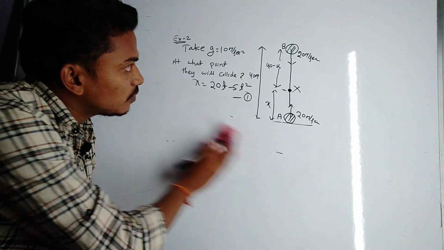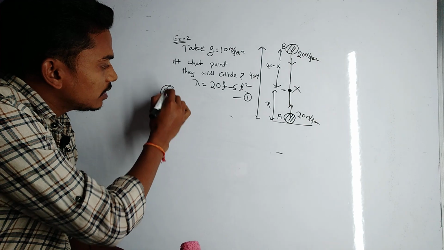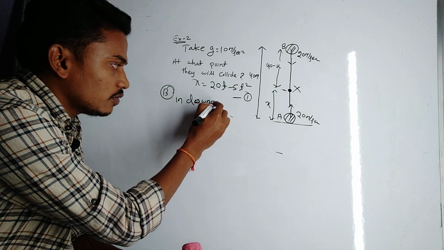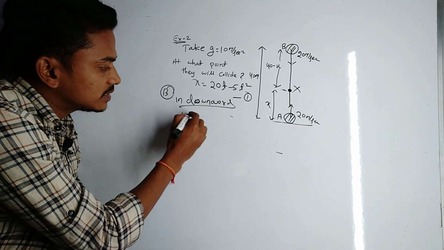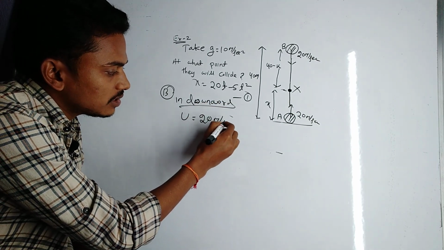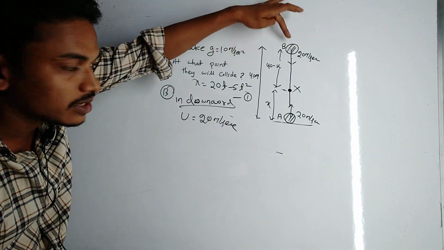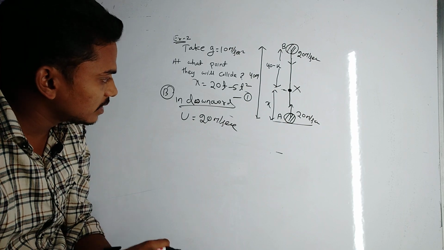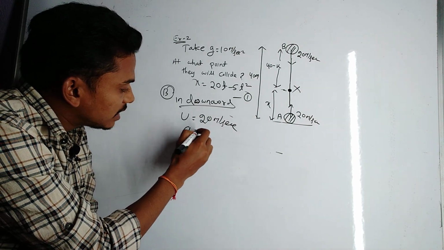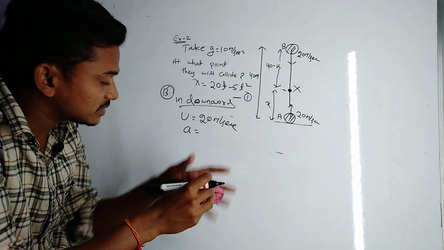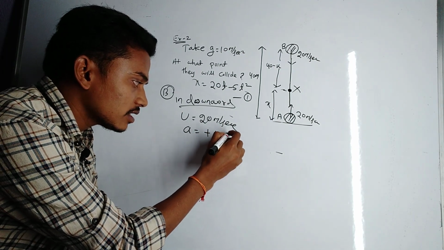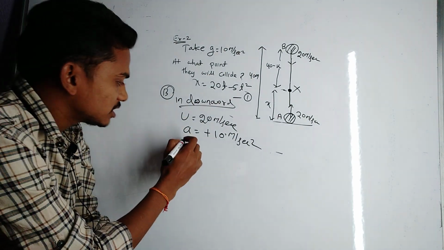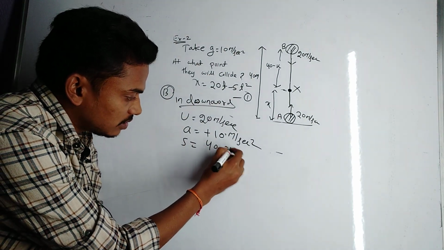Then consider the motion of B in the downward direction. The initial velocity is 20 meter per second, and the acceleration in the downward direction is plus 10 meter per second square, since the speed increases, and the displacement s is 40 minus x.